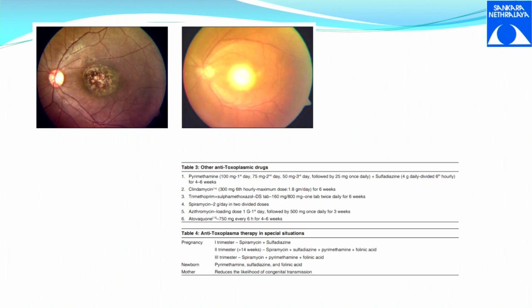The second picture here is an active toxo. The first picture here is actually a scarred toxo. The treatment for a scarred toxo is nothing. You just observe. If you want to confirm the diagnosis, you can do an ELISA. But we are not going to treat the lesion per se.